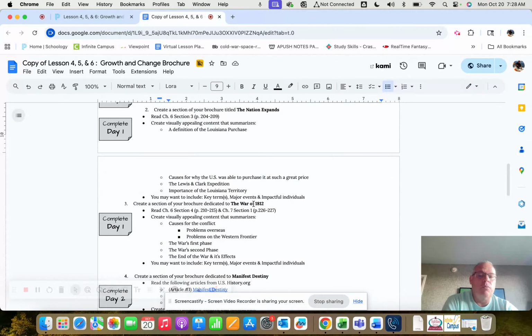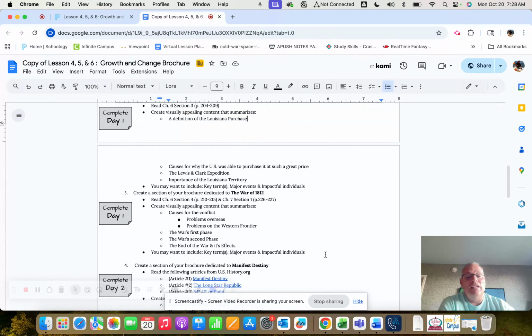Say we're doing the War of 1812, you go to Chapter 6, Section 4, Chapter 7, Section 1. Your job is to read those pages and then create appealing content that summarizes the causes for the conflict, the war's first phase, the war's second phase, the end of the war and its effects, and then making sure that you have some key terms in there, some major events, and some individuals that were covered in that lesson in the textbook. Now, hopefully that makes sense. And each section sets up like that.